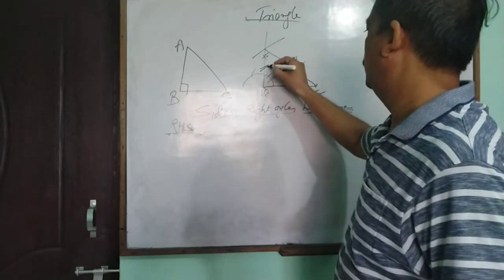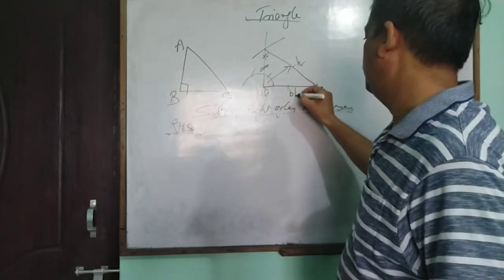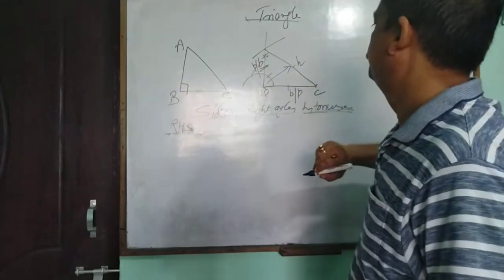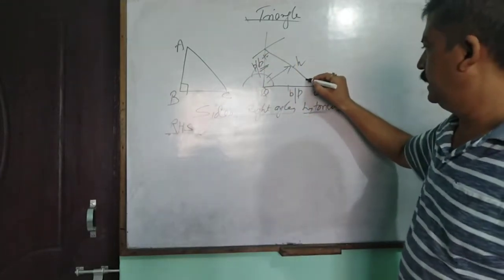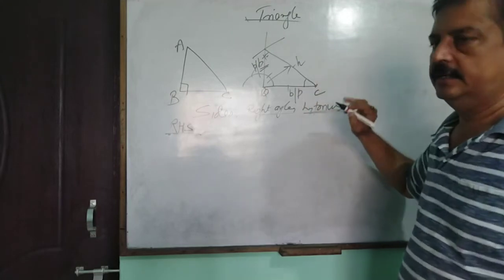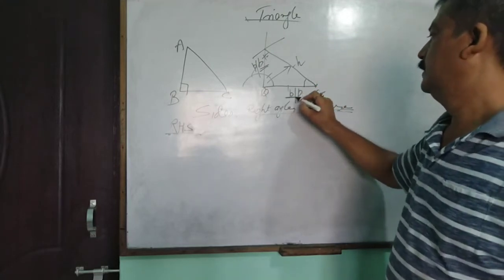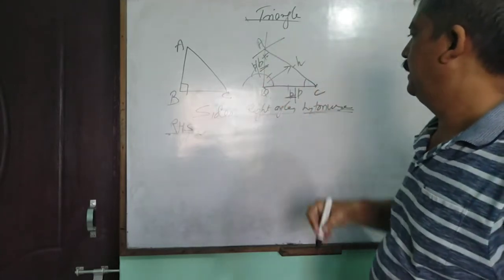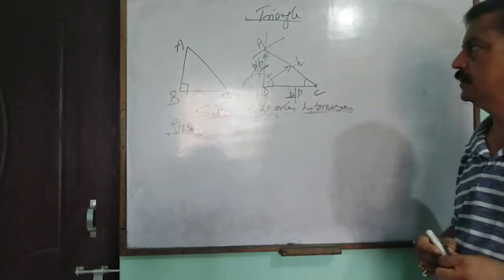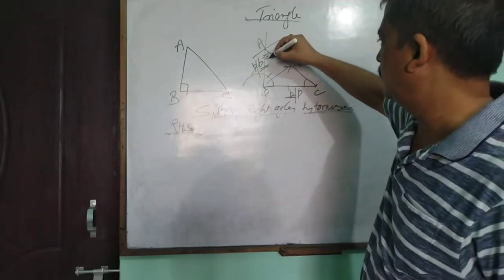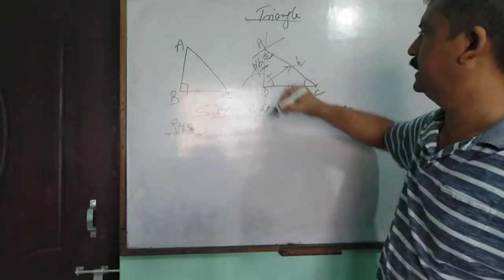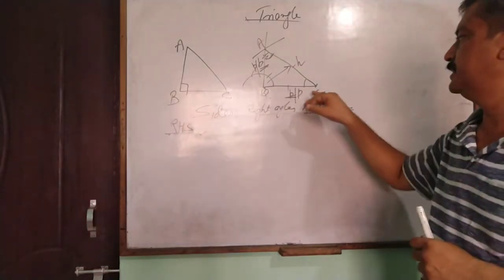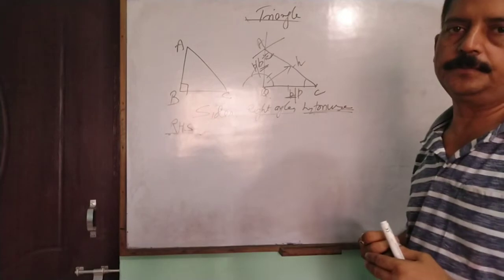Both the sides can be either B or P, also P or B. If angle C is given, in that case BC will be the base and AB the perpendicular. If angle A is discussed, in that case AB is the base and BC will be the perpendicular.